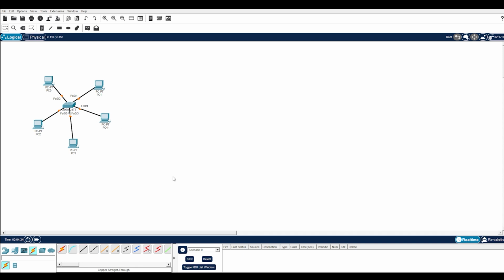In this star topology, whenever one computer wants to communicate with another computer, the data first goes to the central switch and the switch forwards it to the destination device. The biggest advantage of this topology is reliability.